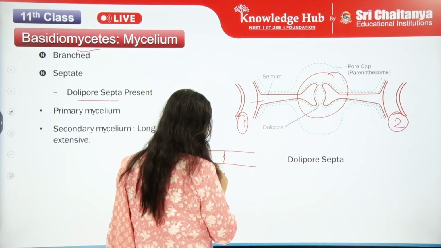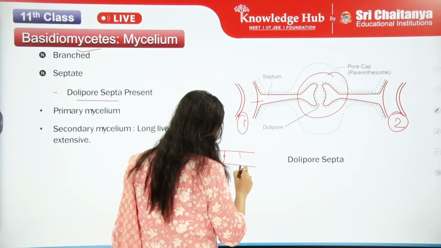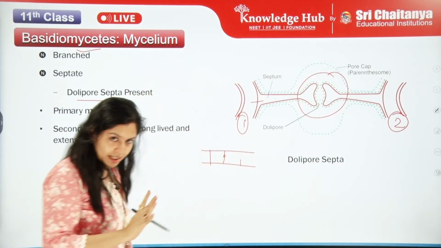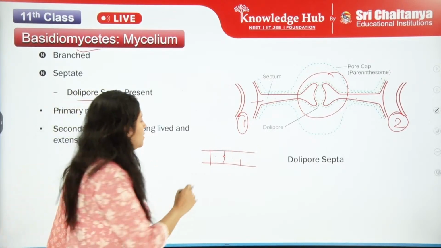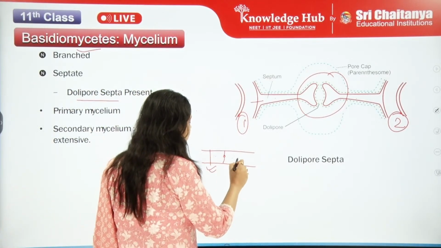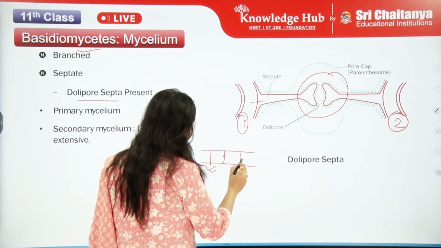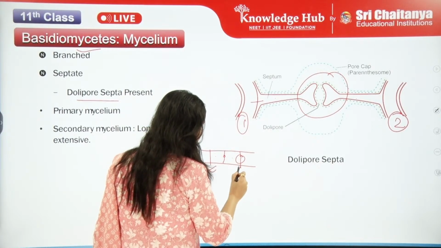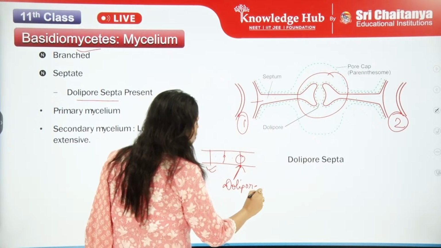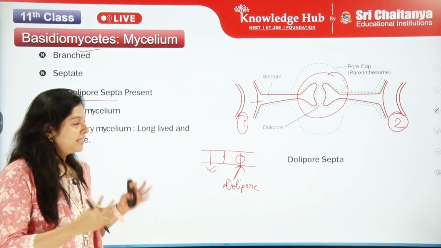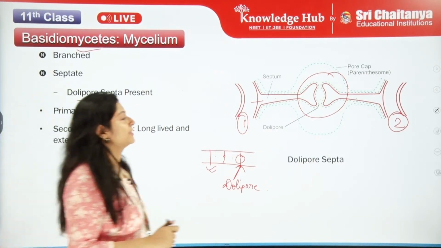Let's say this is the nucleus, here it is, and both have started together. From here also one, from here also one, right? They'll form the proper septa. In order to form this, it will start from here and from here, and both of them will come together, and this one is very much a proper dolipore septa. It will start from both opposite sides. Then they'll come together and form a ring-like structure, like this.